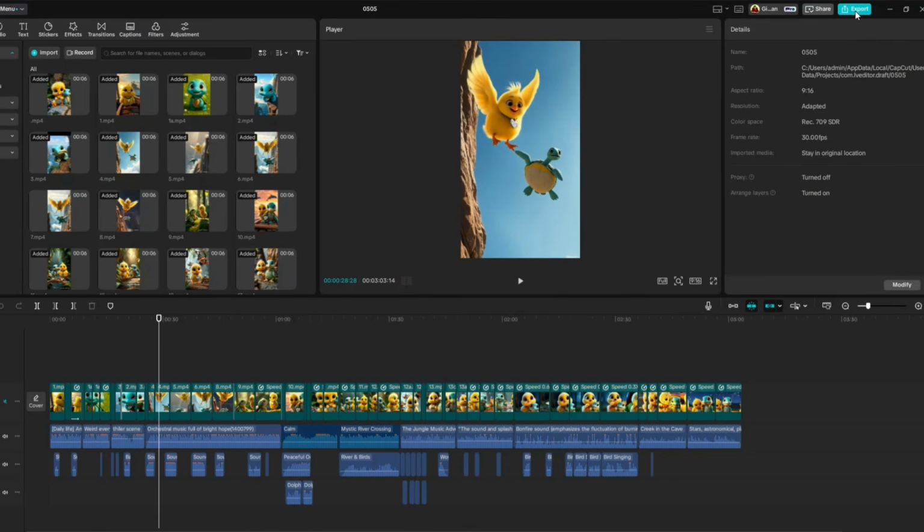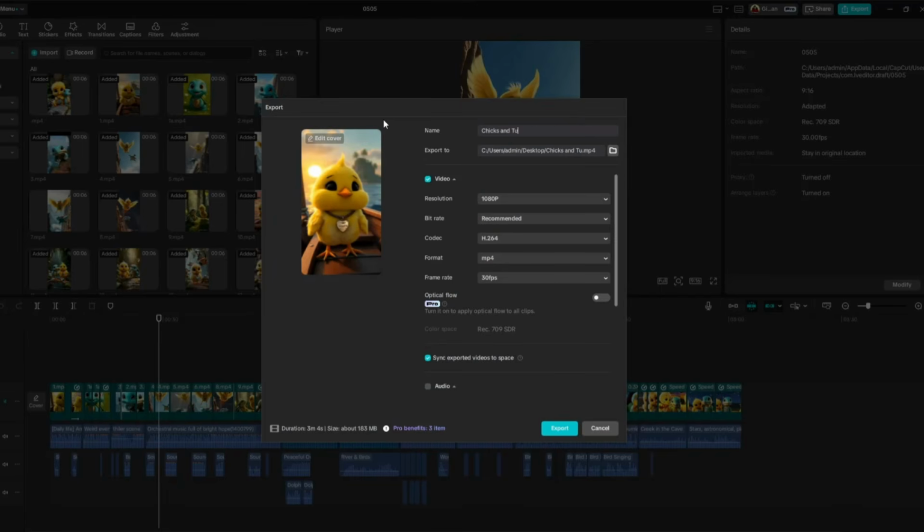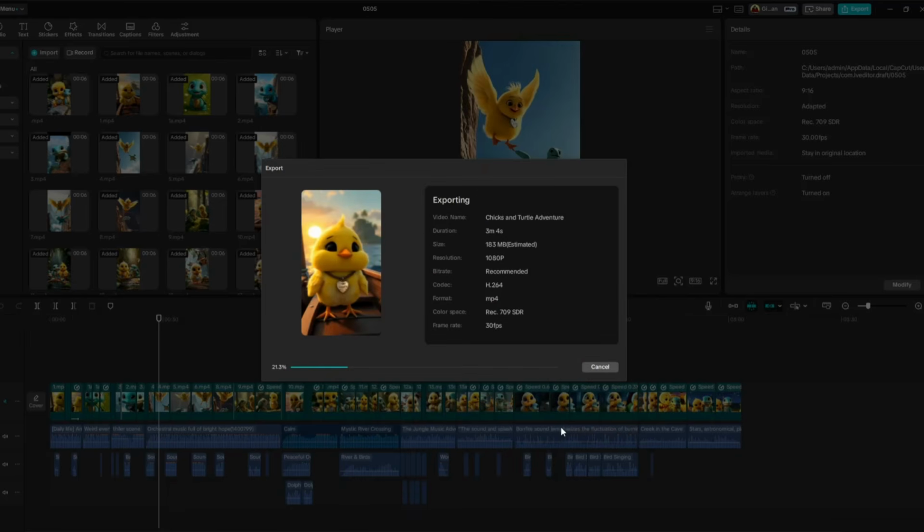Next, click the Export button located in the top right corner. Enter a name for your video and select the folder where you want to save it. Choose a resolution of 1080 pixels and a frame rate of 30 frames per second to ensure good video quality. Then, click Export to start the process. The export may take a few minutes depending on the length and quality of your video.